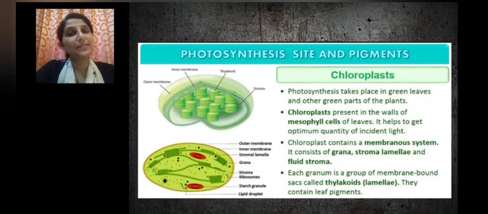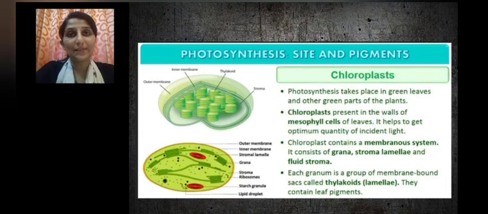What is the site of photosynthesis? As we have learned from our earlier classes, it is the chloroplast. Green pigment chlorophyll containing plastids are called chloroplasts. So photosynthesis takes place in the green leaves and other green parts of the plants. And where are the chloroplasts present inside the leaves? The chloroplast is present in the walls of the mesophyll cells of the leaves.